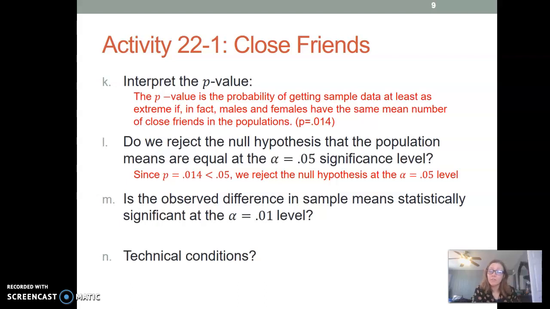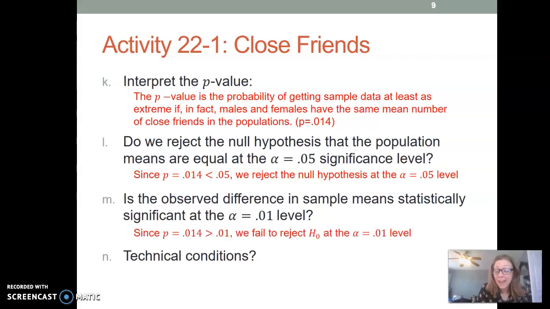Okay, is the observed difference in sample means statistically significant at the alpha equals 0.01 level? So this is basically saying the same thing as the last question with a different alpha value. It's like two different ways to say the same thing. So since the p-value is actually bigger than 0.01, it's not statistically significant at the 0.01 level. So we're going to fail to reject the null hypothesis at that level.